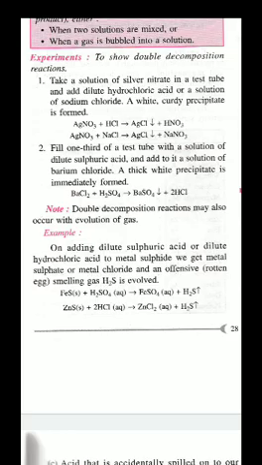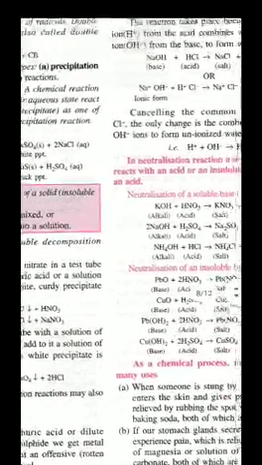Fill 1/3 of a test tube with a solution of dilute sulfuric acid and add barium chloride. Children, here again you are getting a white precipitate of barium sulfate. Double decomposition reaction may also occur with evolution of gas. FeS plus H2SO4. Fe and H2 exchange their places. You are having FeSO4 and evolution of gas. Zinc sulfide plus hydrochloric acid. Zinc and hydrogen exchange their places. You are getting zinc chloride and H2S gas.